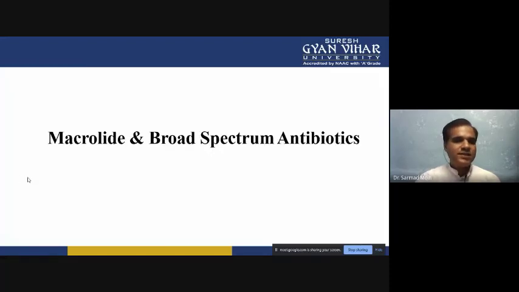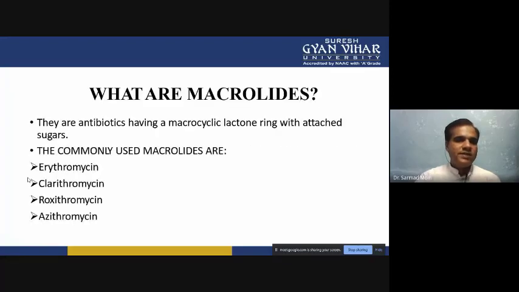Next is macrolides, broad spectrum antibiotics. Macrolides are a particular group of antibiotics, and they have a specific macrocyclic lactone ring. Like penicillin and cephalosporin have that beta lactam ring, the macrocyclic lactone ring is characteristic of these macrolides.